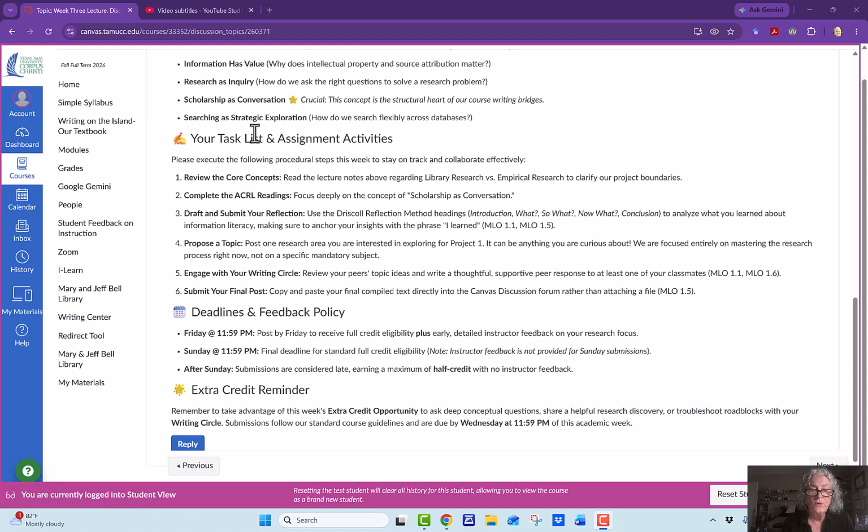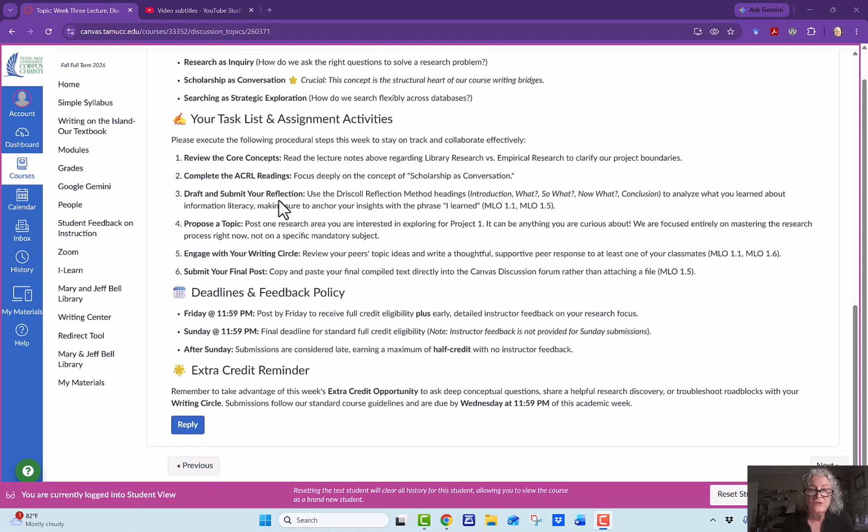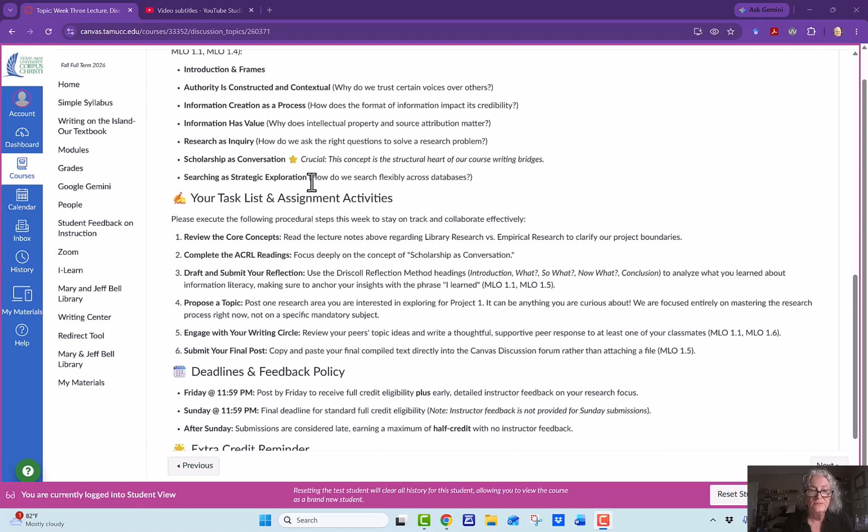And then what we're going to do is, you're going to do all that work. You can complete the readings. You're going to do your reflection. Remember the 3 area critical reflection. Actually, it's 5. Introduction, what, so what, now what, and conclusion. You're going to write that about the readings.